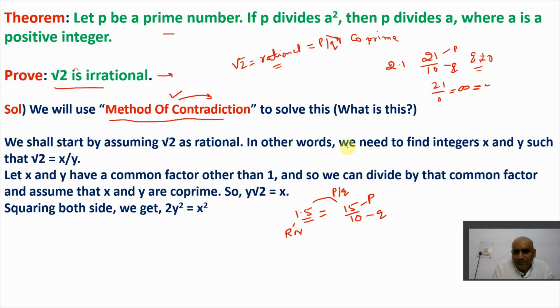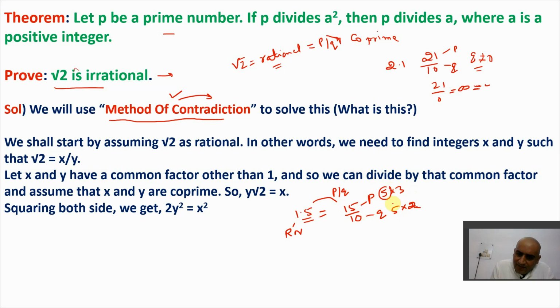That is for sure. Now understand one thing. 15 and 10 have a common factor. What common factor? 15 is 5 into 3, and this is 5 into 2.